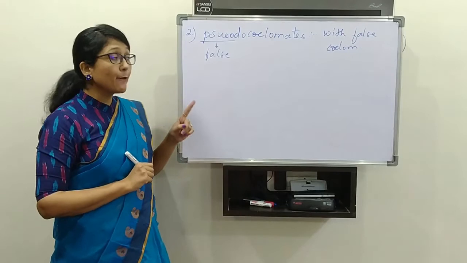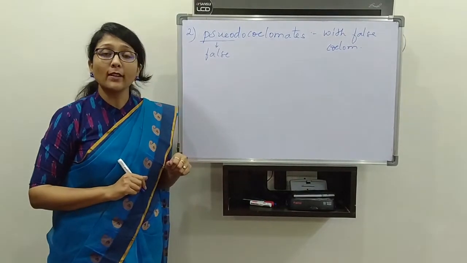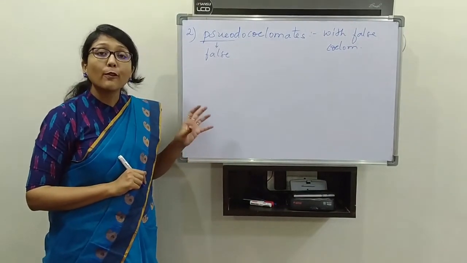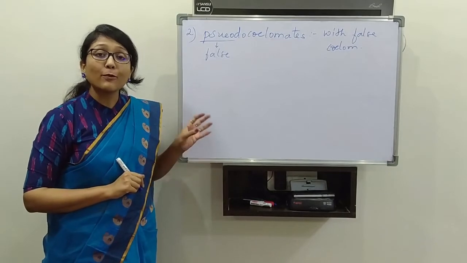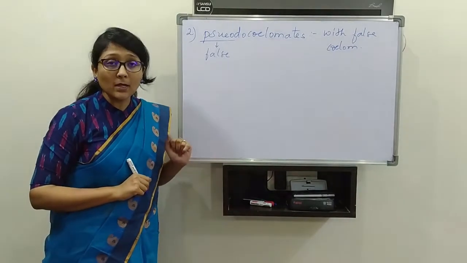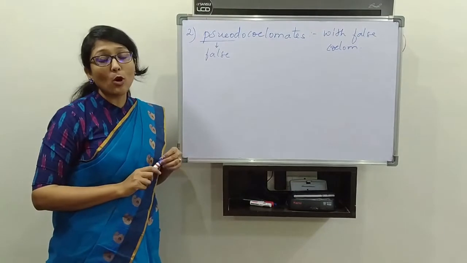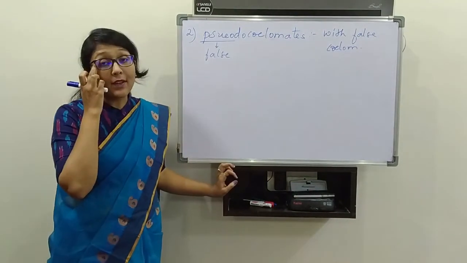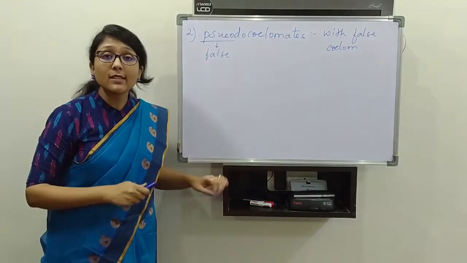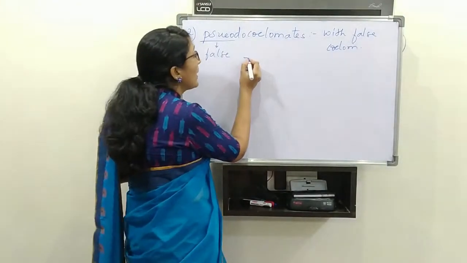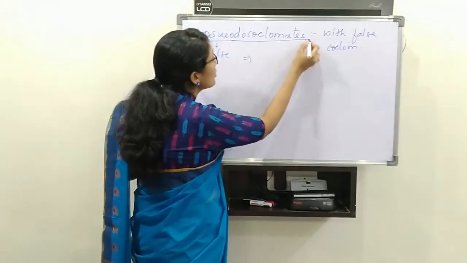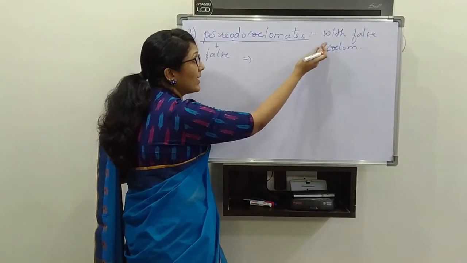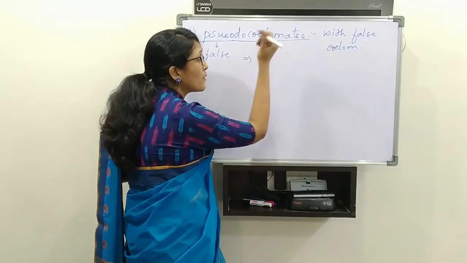So here they are saying false coelom. That means the body cavity is not lined by the mesoderm. Such a type of body cavity is called pseudocoelom. Why is this called pseudocoelomates, or why is the body cavity called false coelom?